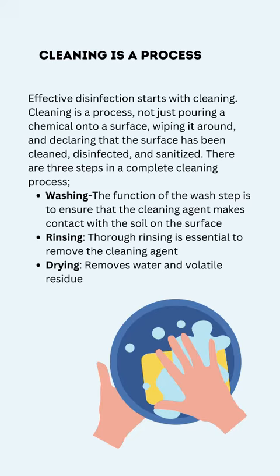Step 1: washing. The function of the wash step is to ensure that the cleaning agent makes contact with the soil on the surface. Step 2: rinsing. Thorough rinsing is essential to remove the cleaning agent. Step 3: drying removes water and volatile residue.